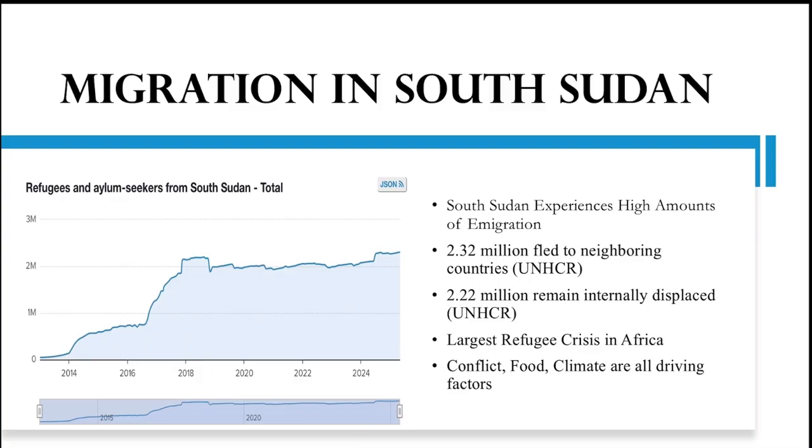In fact, South Sudan is one of the countries with the worst migration crisis in recent years, with 2.32 million individuals emigrating to neighboring countries and 2.2 million being internally displaced. The major difference between migration from South Sudan as opposed to Taiwan is what influences it. In South Sudan, migration is forced through life-threatening conditions such as conflict, food insecurity, and climate change, while migration from Taiwan is influenced by pull factors from countries with better education, rather than life-threatening dangers. This is a common difference between HDCs and LDCs, with Taiwan and South Sudan being no different.